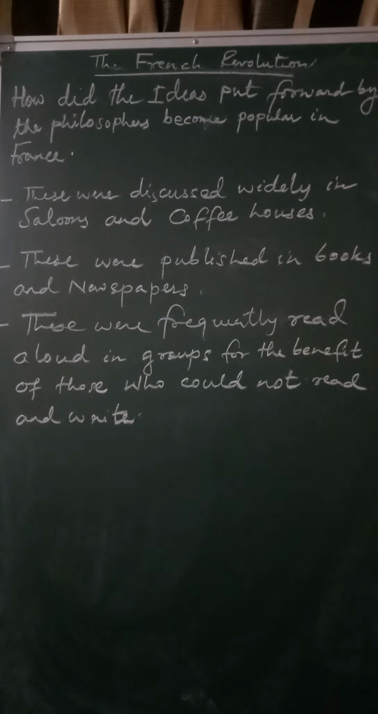Now the question is, how did the ideas put forward by the philosophers become popular in France? We know that different ideas were put forward by the French philosophers. John Locke, Rousseau, Montesquieu, they have mentioned these ideas in their books, and the ideas became popular. How did these ideas become popular? The first point is that these ideas were widely discussed in the salons and coffee houses.